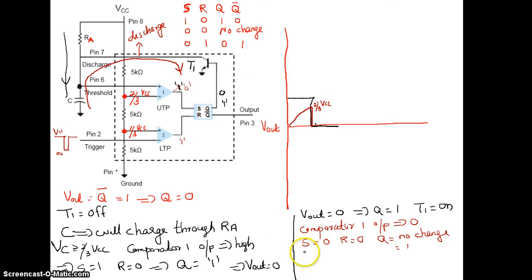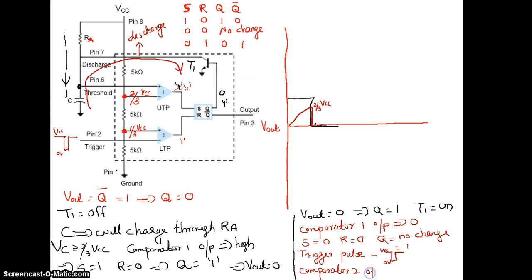So when I apply the trigger voltage, I am applying a trigger pulse. It is a voltage like this, VCC to 0 volt. If I apply a trigger pulse, my comparator 2 output becomes high.